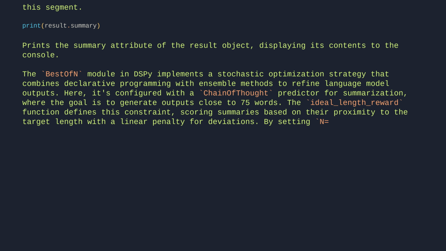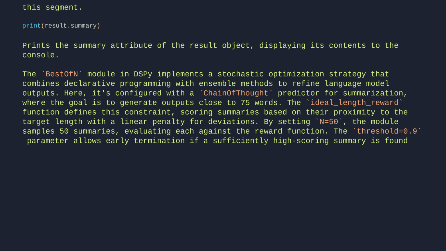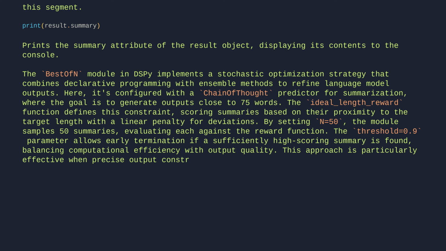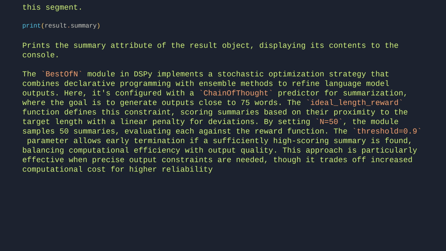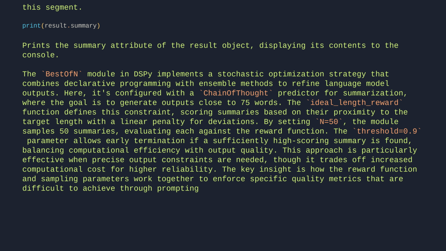By setting n equals 50, the module samples 50 summaries, evaluating each against the reward function. The threshold equals 0.9 parameter allows early termination if a sufficiently high-scoring summary is found, balancing computational efficiency with output quality. This approach is particularly effective when precise output constraints are needed, though it trades off increased computational cost for higher reliability. The key insight is how the reward function and sampling parameters work together to enforce specific quality metrics that are difficult to achieve through prompting alone.